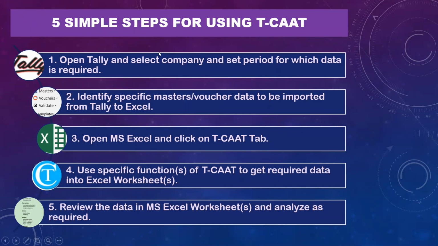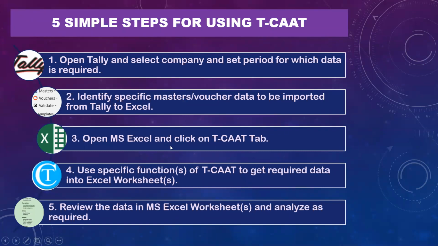Open Tally, select the company and set period for which the data is required. This is a no-brainer. Second, identify the specific masters or the voucher data to be imported from Tally to Excel, which means what is the data you're looking for? I'm looking for accounting transactions, inventory transactions, payroll transactions, cost center transactions. Be clear about what is the type of data you want. Do you want the masters or the voucher data? What is the period for which you want to select the data to export from Tally to Excel?